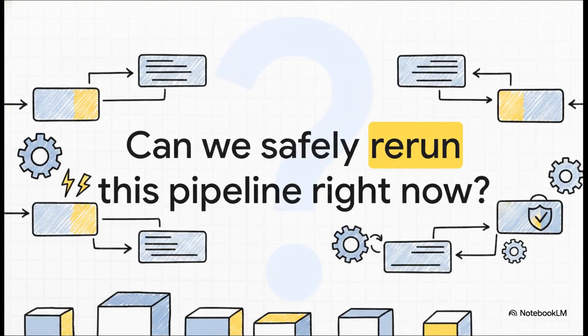I want to leave you with a provocative question to take back to your teams today. I want you to think about your most important pipeline, the one driving your core business metrics. Ask yourself, can we safely rerun this pipeline right now in production? If the answer is no, well, it's probably time to get to work.